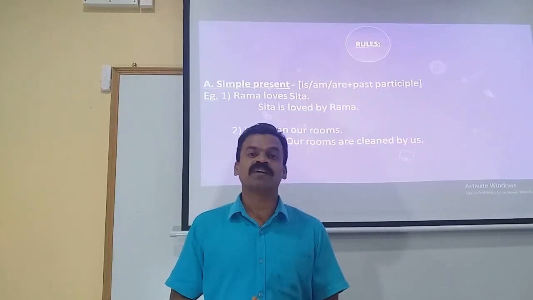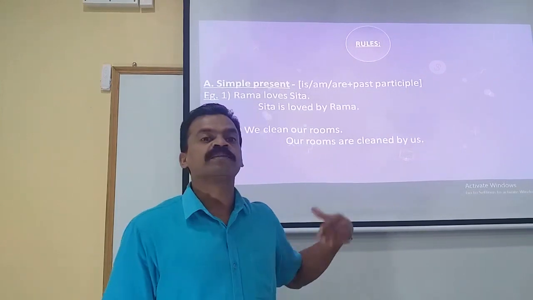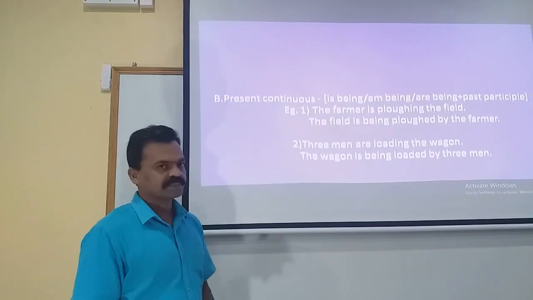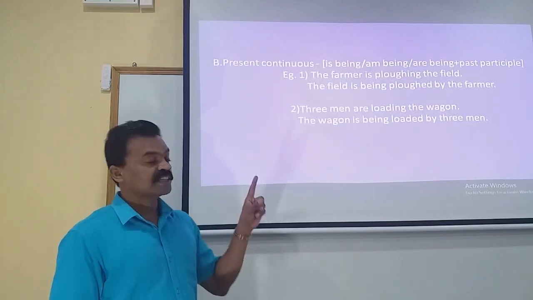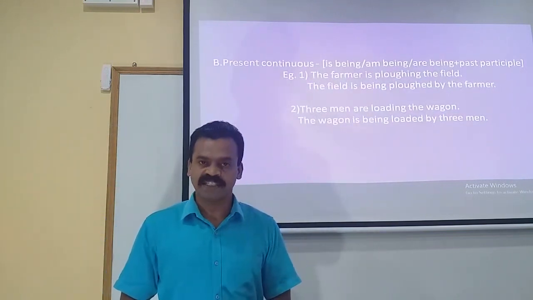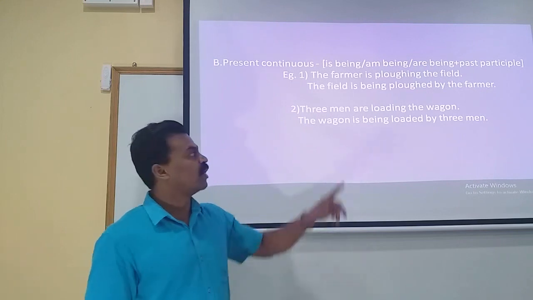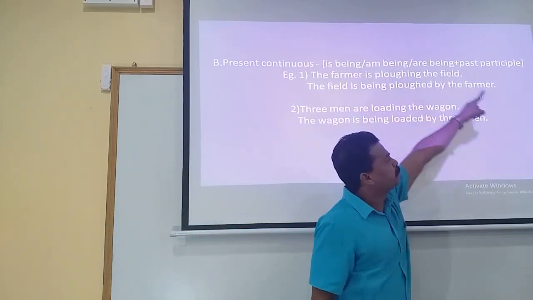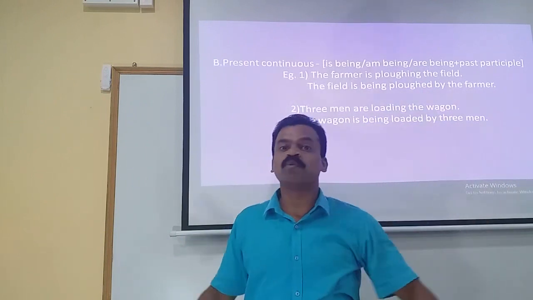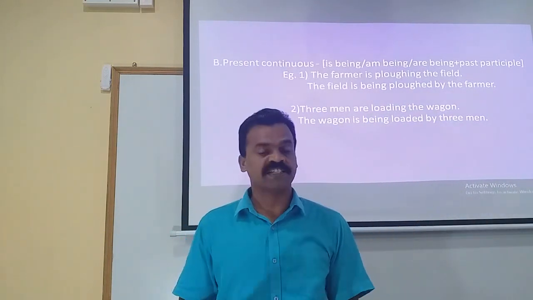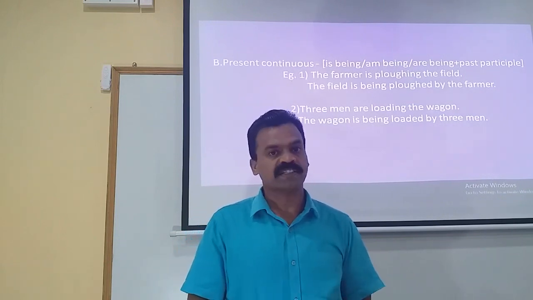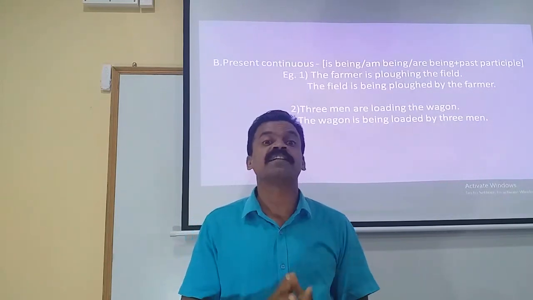If you are clear of the rule related to simple present, now let us move on to present continuous. Remember, when the statement in the active voice is in present continuous, you have to make use of is being, am being or are being plus past participle. As I have already told, in all the tenses you have to make use of the third form of the verb in the passive voice, even when the statement is in continuous tense.